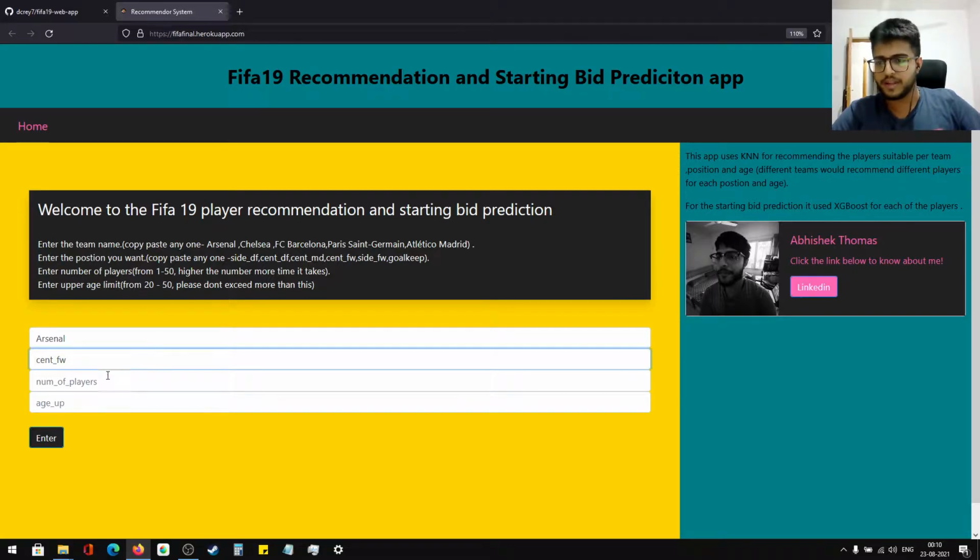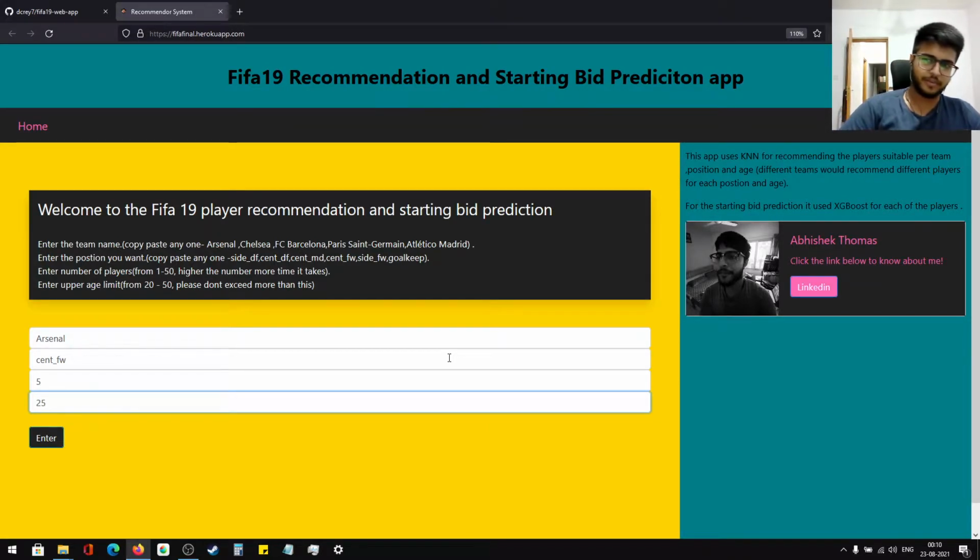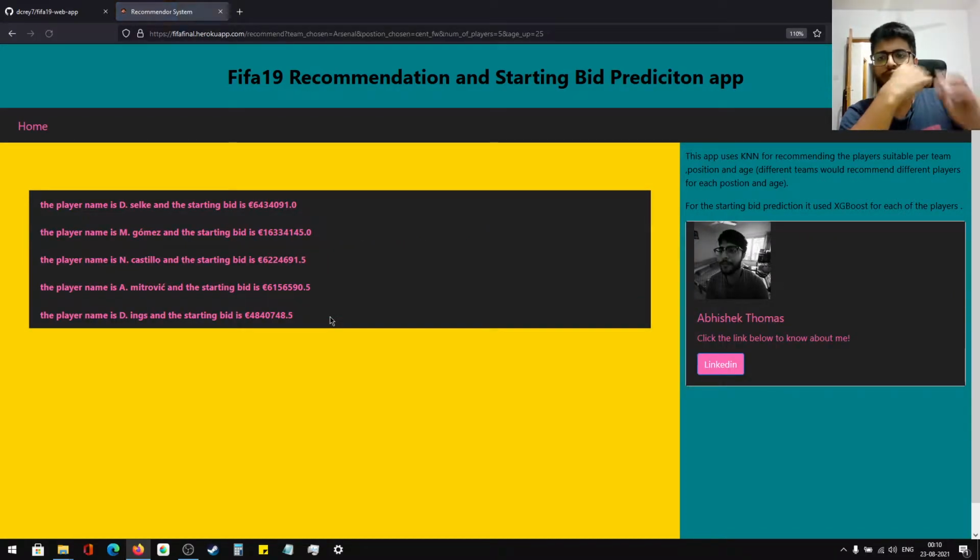Then the number of players. I'm just going to keep five for now. Then the upper age limit. I want somebody matured and a good enough striker, so I'm going to keep it 25, someone who's in his prime and is going to get even better. Okay, that's not the whole point, but let's just see if it works.